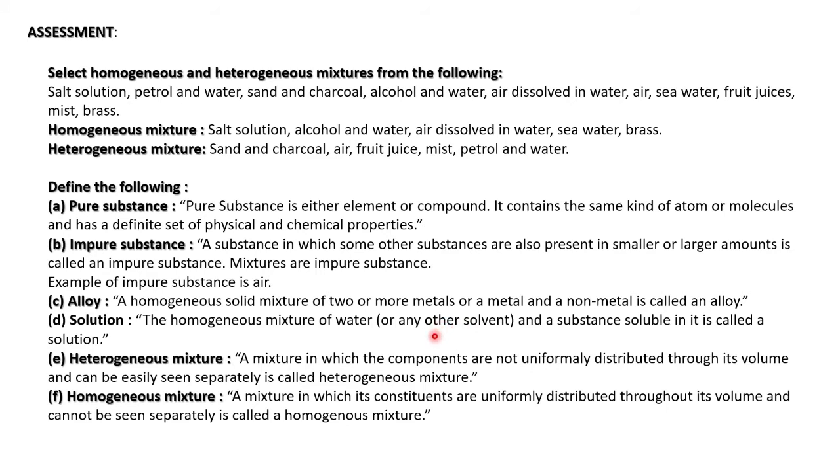For example, sugar in water. Sugar is the solute, water is the solvent. Solute and solvent make a solution. You should know.